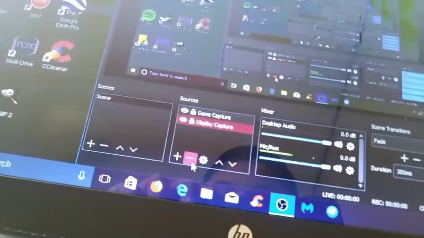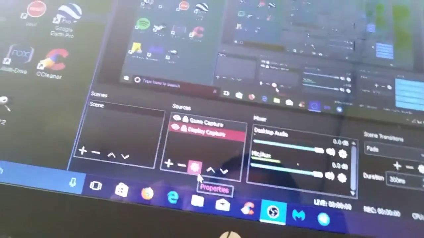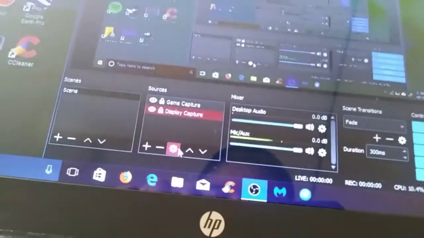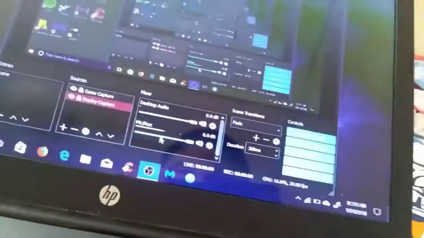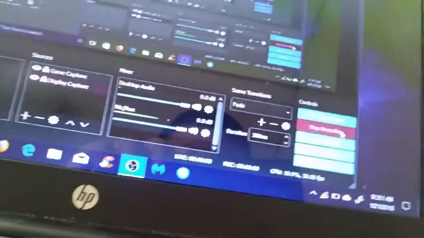And yeah. Now, once you're done adding the sources you need, you can remove a source by clicking on it and click the minus button, okay? And if you want to view the settings of the source, just click it and click the gear icon. And then once you're done adding the sources you need, click the start recording button and it should start recording.